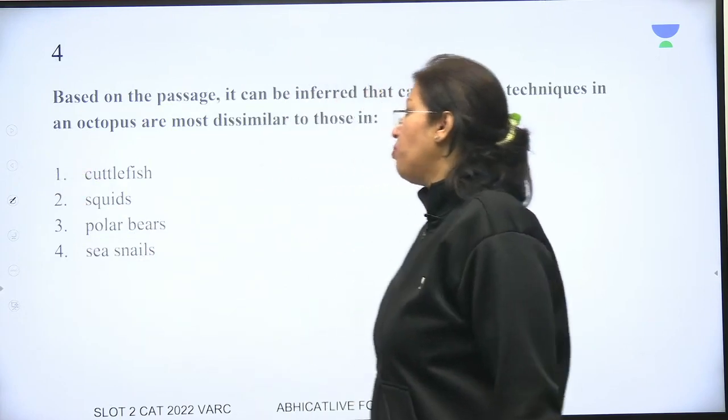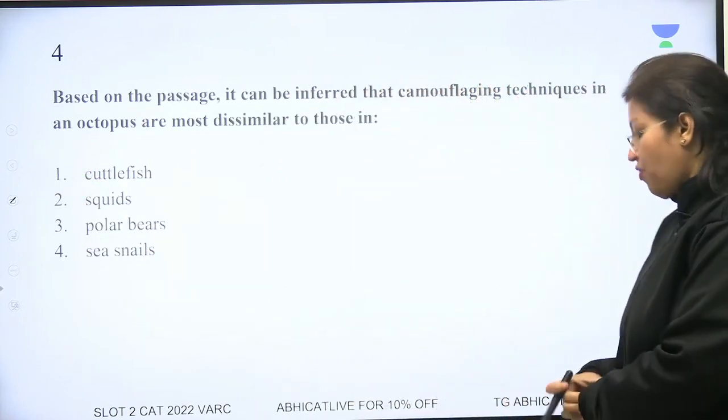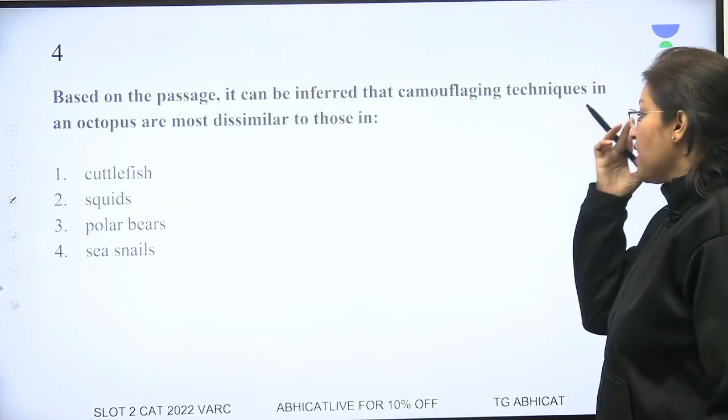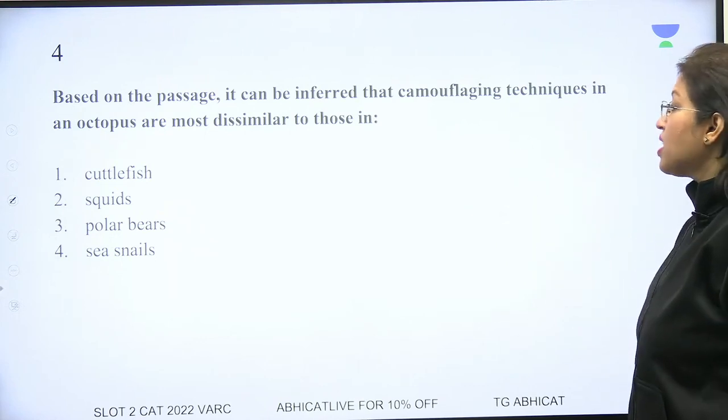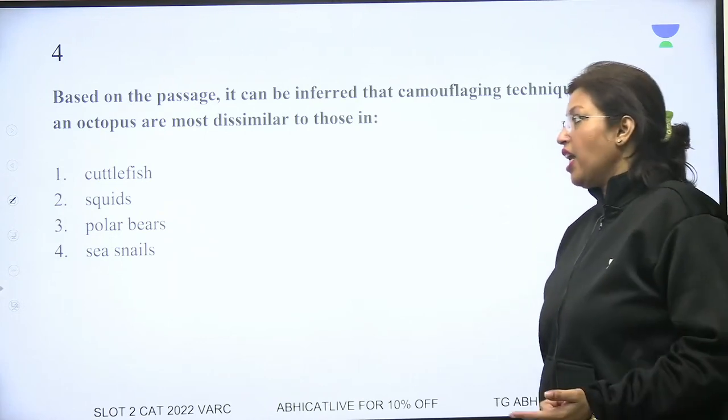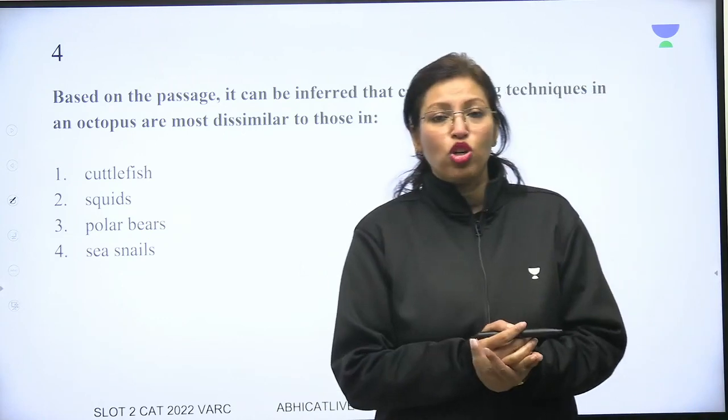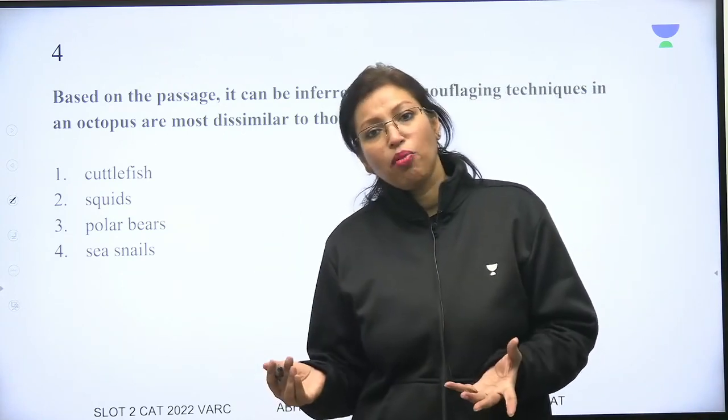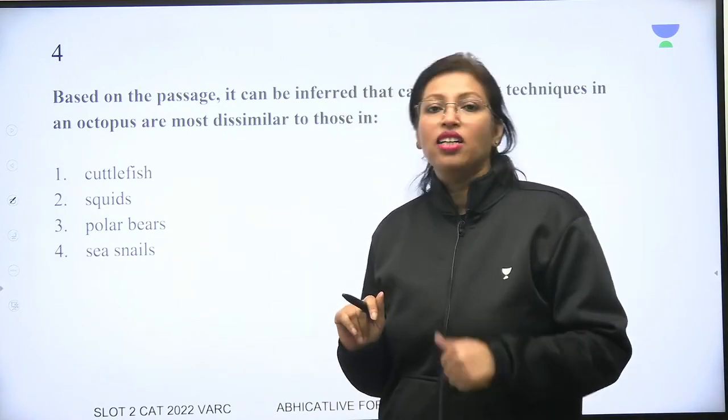Let's go to the next one. Based on the passage, it can be inferred that camouflaging techniques in an octopus are most dissimilar to those in. Again, if I am looking for the one that is most dissimilar, can I find the ones that are similar and eliminate that? I can.